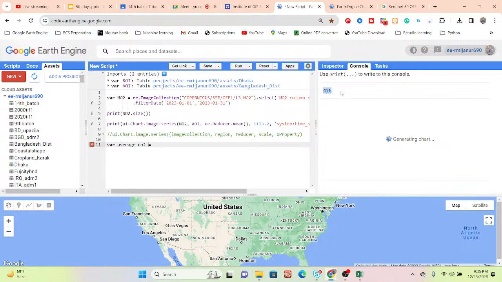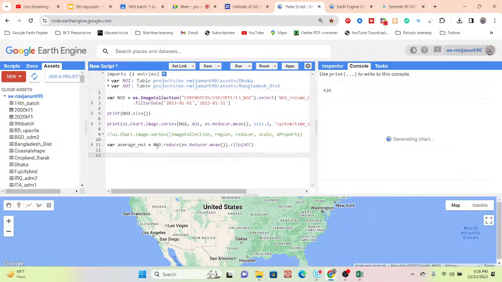I need to reduce it. This 426 images is stored in the variable NO2. Simply copy and paste, and then if you want, you can use the mean here, there is no problem. Or you can use the proper way. First of all, reduce. How can I reduce? ee.Reducer.mean. And then finally clip with your study area, which is the AOI.